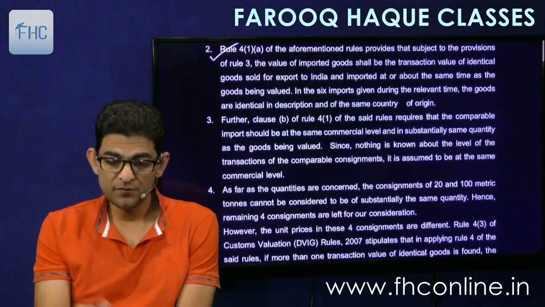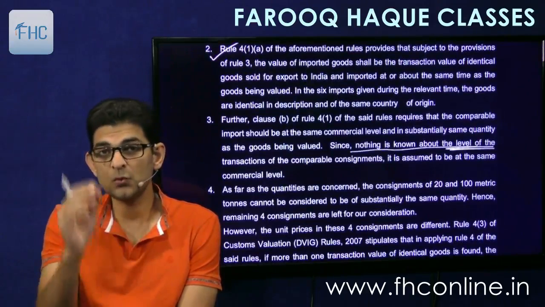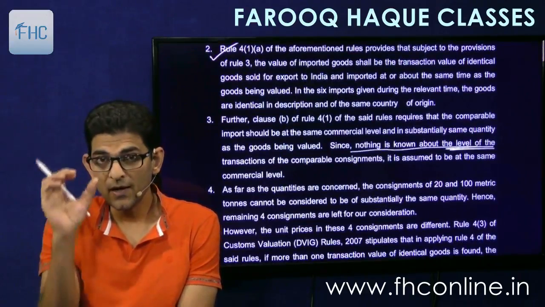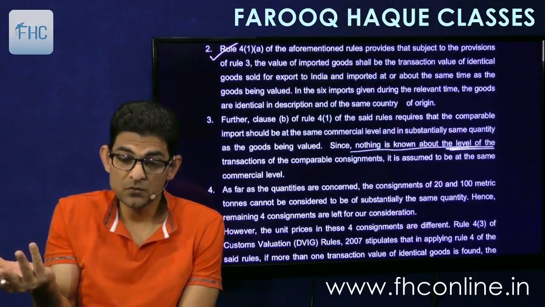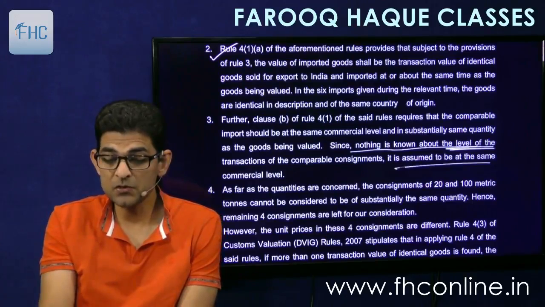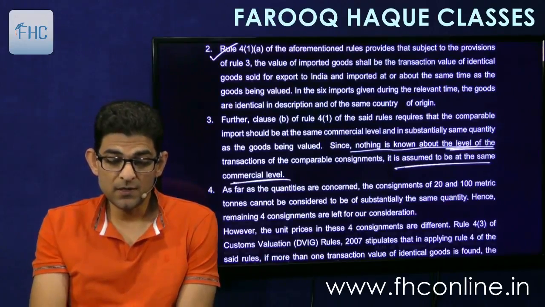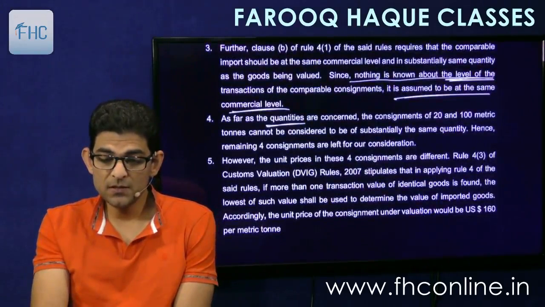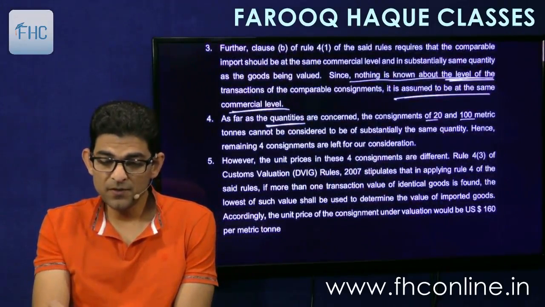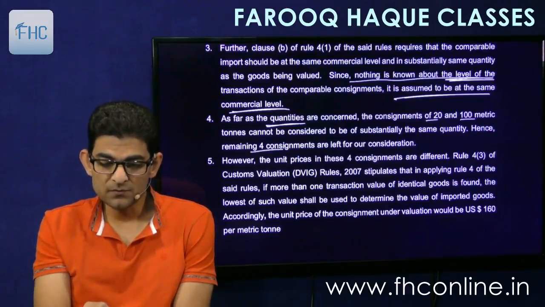And it is also given that nothing is given as far as the level of transaction is concerned. We check two things, the commercial level and quantity. So commercial level is not given, so we cannot do anything. So we assume that it is at the same commercial level. So this is the assumption that you have to write. It is assumed to be at the same commercial level. Then as far as quantity is concerned, it says the consignment of 20, 100 cannot be compared, even the others. Hence the 4 consignments are left out of consideration.